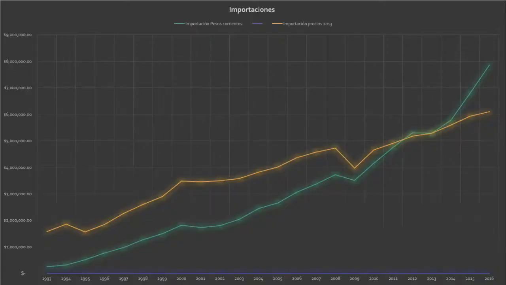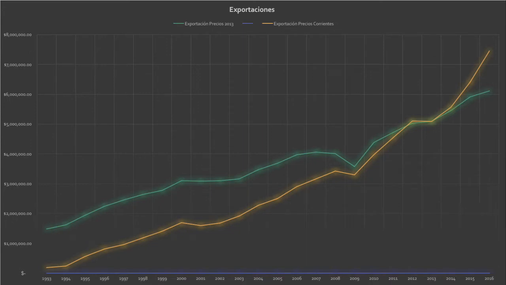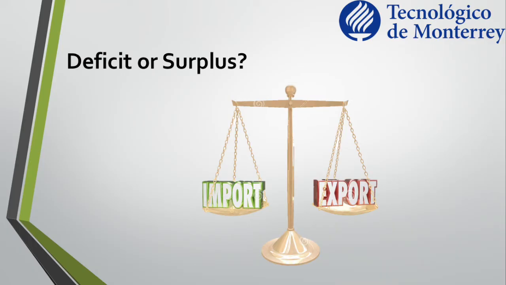The two graphs presented ahead are from imports and exports from 1994 to 2016, containing both the Mexican exports and imports at current pesos. Is Mexico having a trade deficit or surplus? Since 2013, Mexico is having a trade deficit. The ideal scenario would be Mexico exporting more than imports, but right now, it goes the other way around.